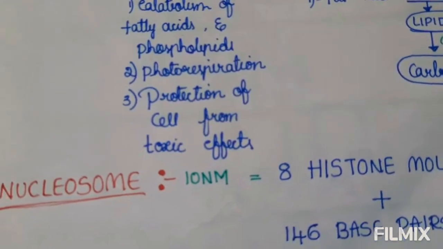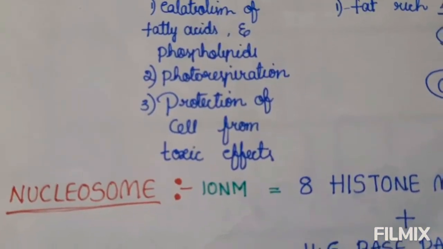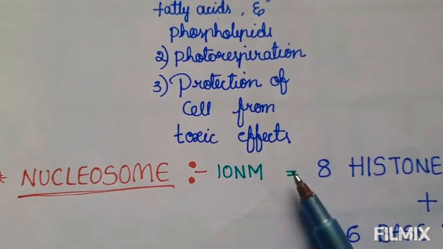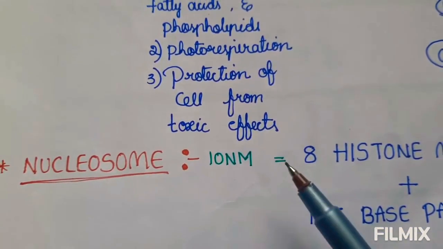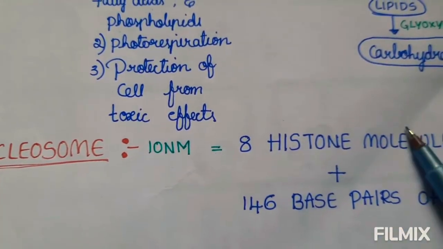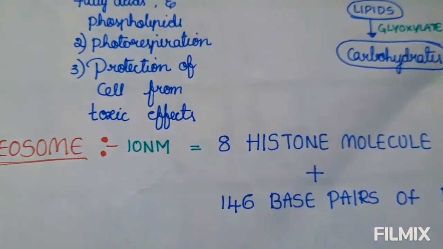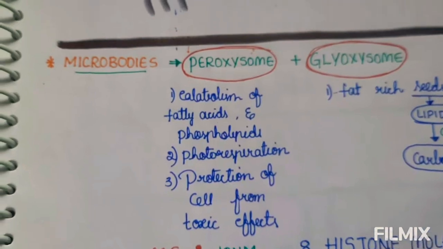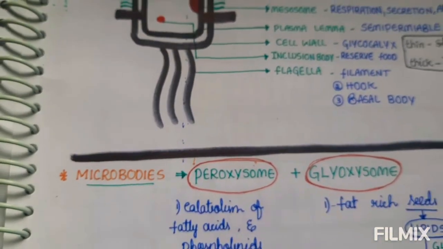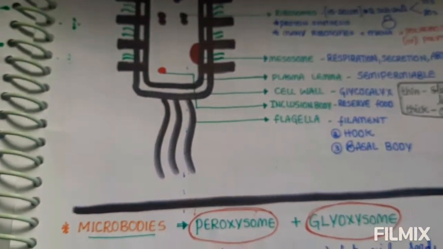And next we will discuss nucleosome. Nucleosome is 10 nanometer in length. It is formed by 8 histone molecules and 146 base pairs of DNA. This is the full brief information about the chapter, The Cell: The Basic Unit of Life.